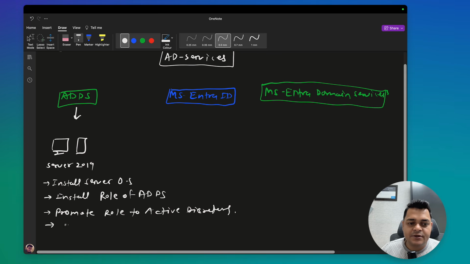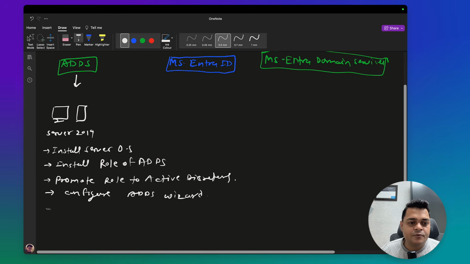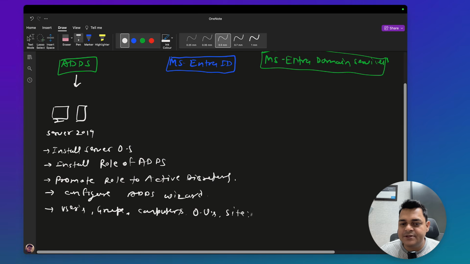Apart from this, configure the ADDS wizard. I'm talking about the Active Directory Users and Computers wizard, and we are able to find multiple options. We can manage users, we can configure groups, we are able to manage computers, organizational units, and also we can set up multiple sites.